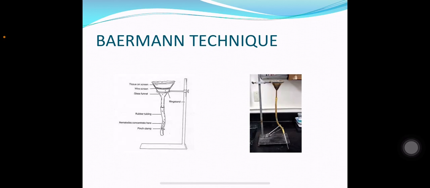If you prepare a wet film from that container and see it in the microscope, then you can see the larva of Strongyloides stercoralis. So this method is known as the Baermann funnel technique, in which warm water is used for concentrating the larvae of Strongyloides stercoralis at the bottom of the funnel.